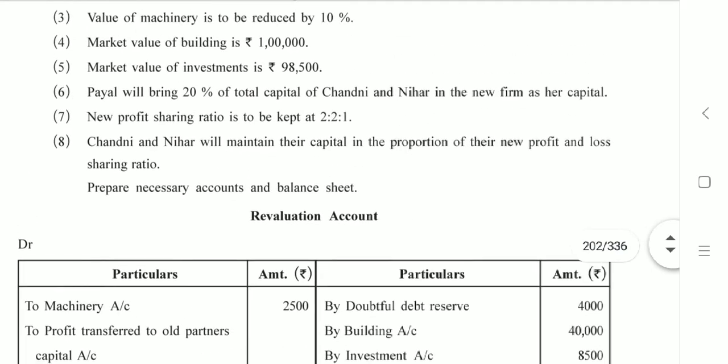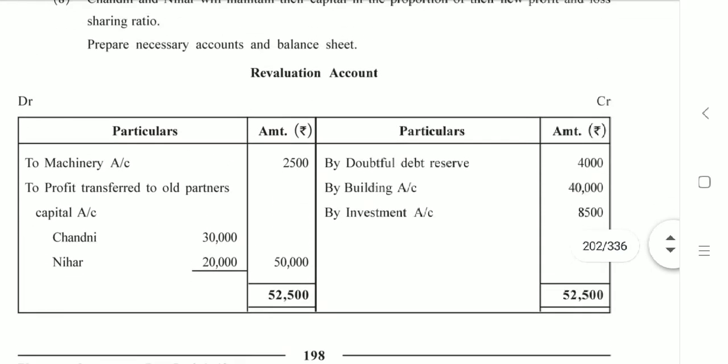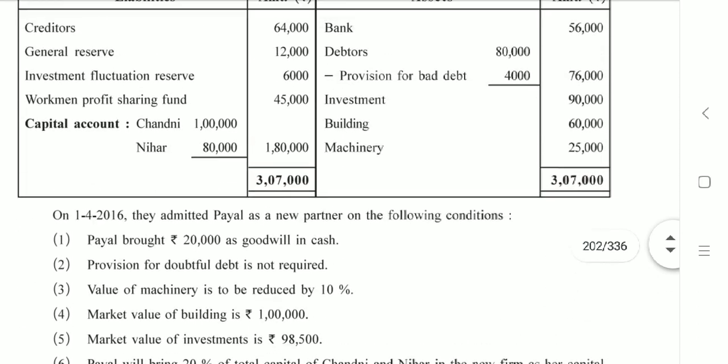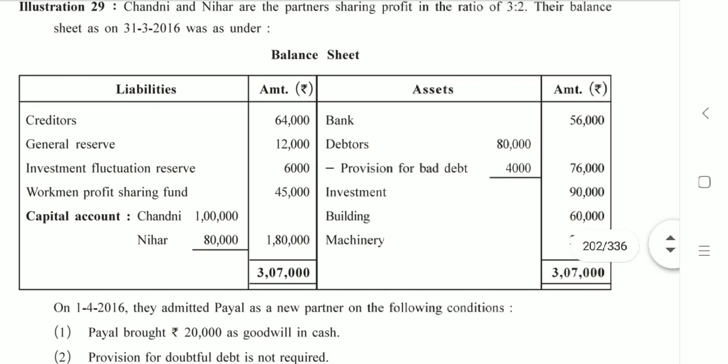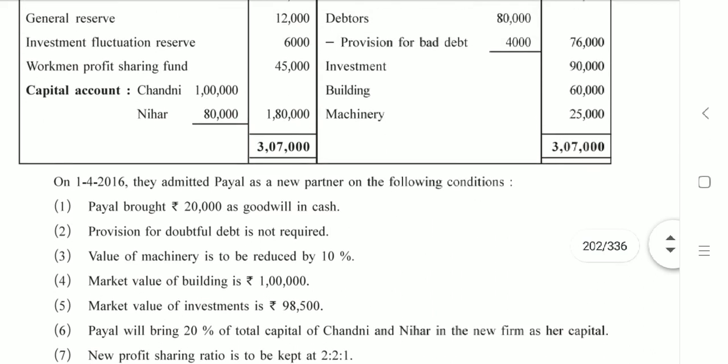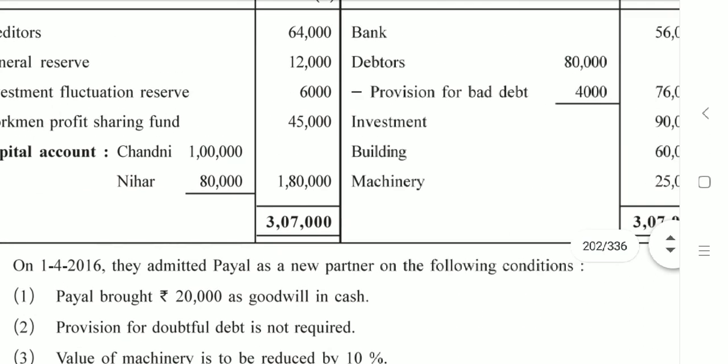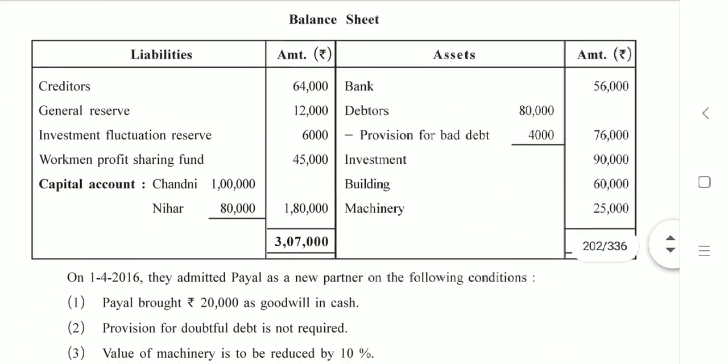In the first step, what do we do? We are preparing all the ledger accounts, we draw them, and then we are going to record the opening balances of capital account and bank account. The opening balance of capital will be recorded in capital accounts. Chandni, it is 1 lakh. Nihar, it is 80,000.